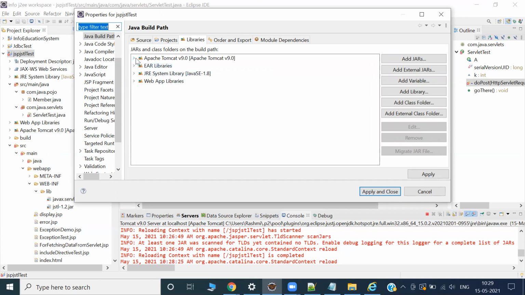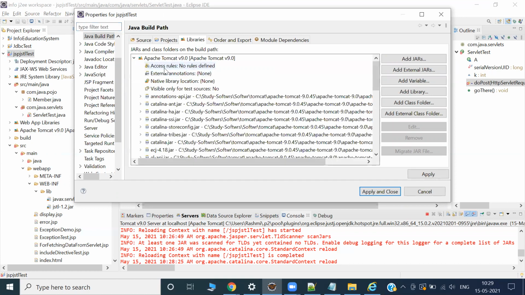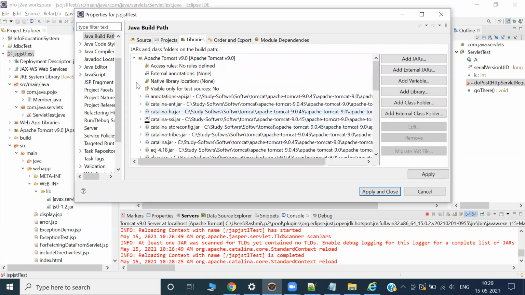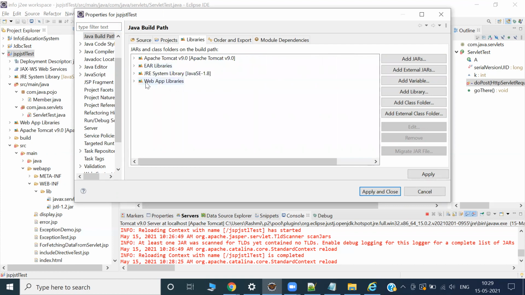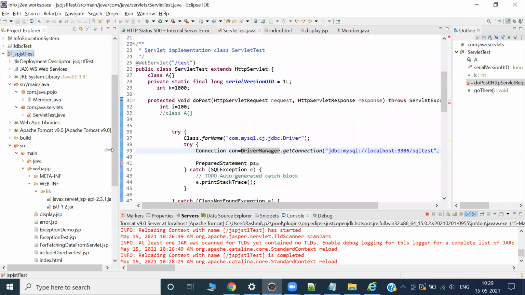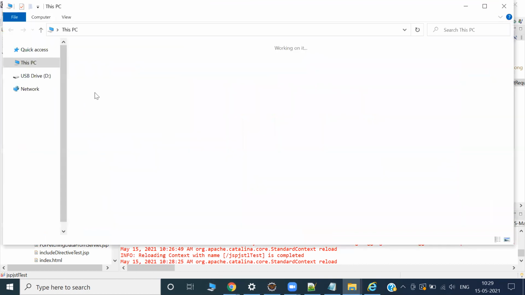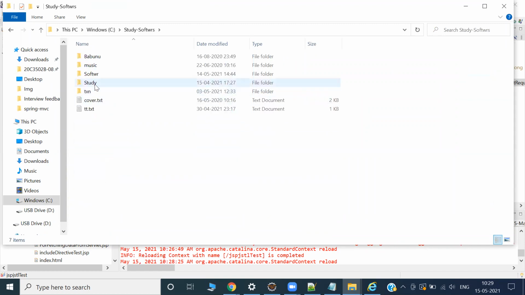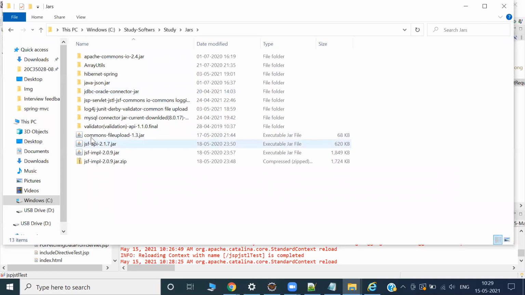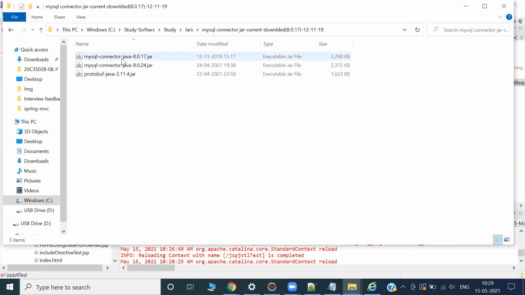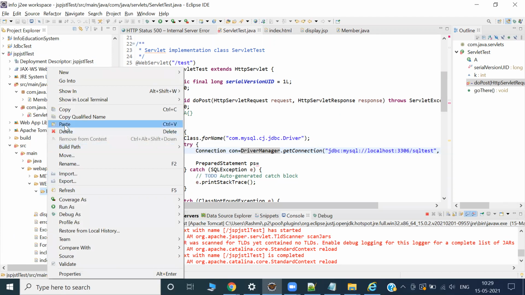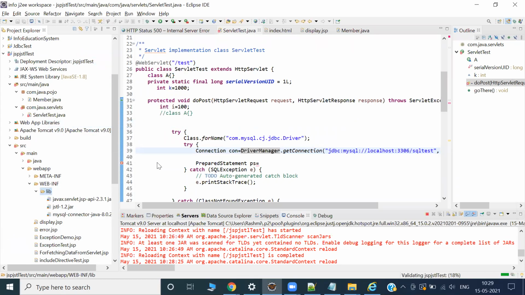I have to import it. Okay, no problem. Inside anything MySQL, no, it should not be here. Okay, manually you have to do it. Okay, fine, we can add. Should we add here or there? Your choice. I can copy, I have kept it somewhere in my jar files. Jars, MySQL connector. We are dealing with this connection, right? Okay, directly we copy. No problem, I'll paste here. Okay, so all happy.